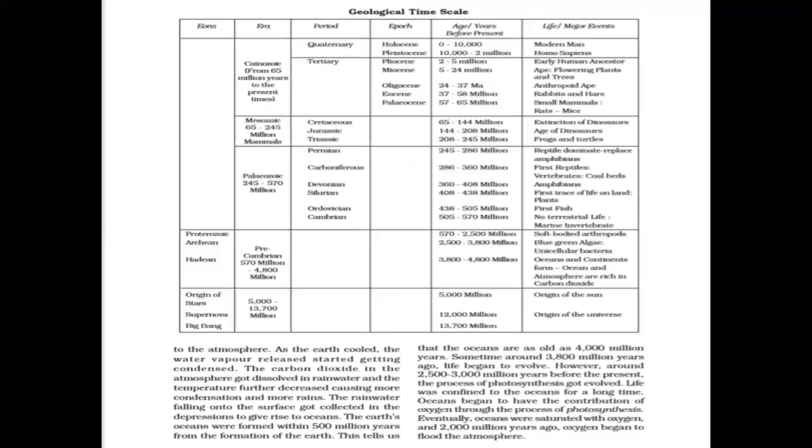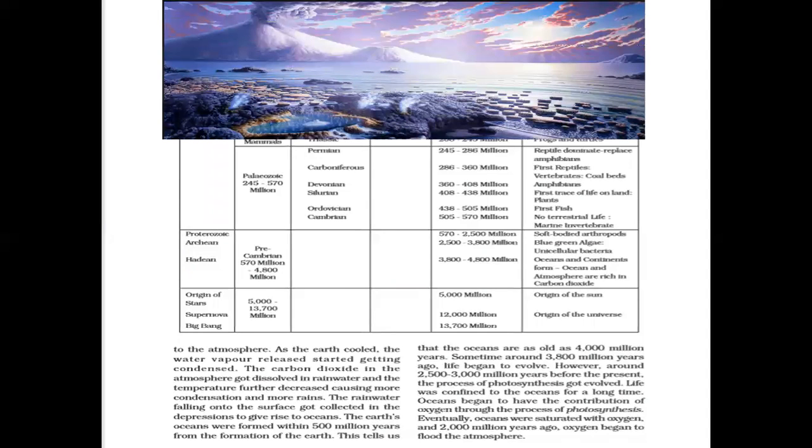As the Earth cooled, the water vapor released started getting condensed. The carbon dioxide in the atmosphere got dissolved in the rainwater, and the temperature further decreased, causing more condensation and more rain. Condensation is the forming of clouds, and precipitation is the rain. The rainwater started collecting in the depressions, which gave rise to the oceans. The Earth's oceans were formed within 500 million years from the formation of the Earth. This tells us that the oceans are as old as 4,000 million years.